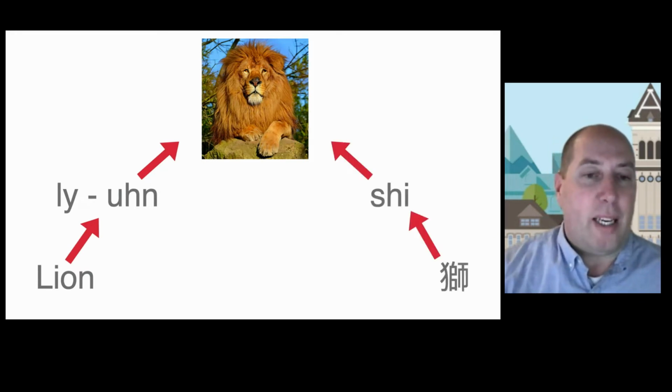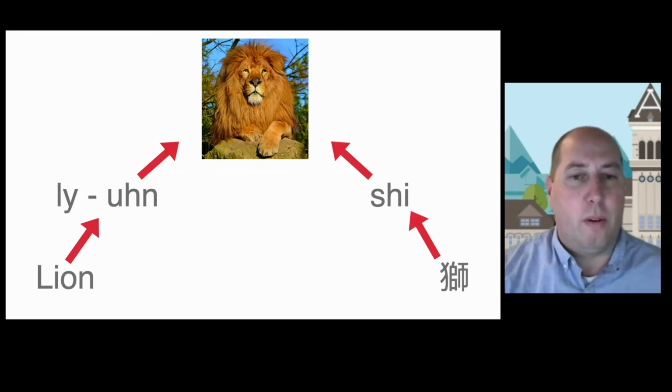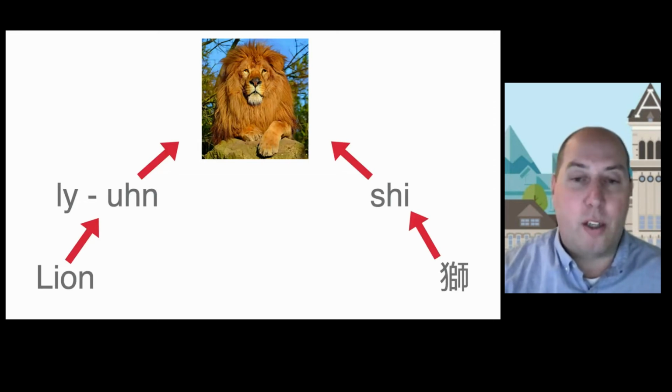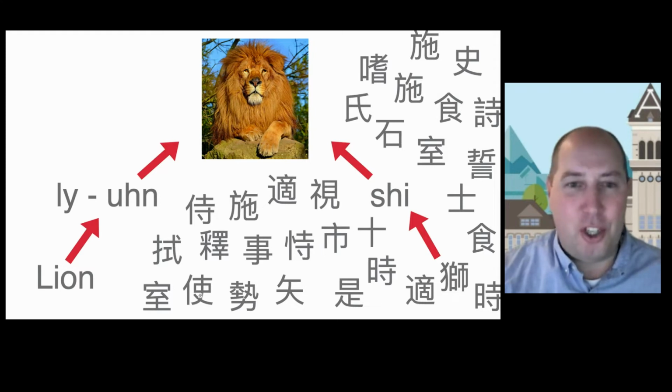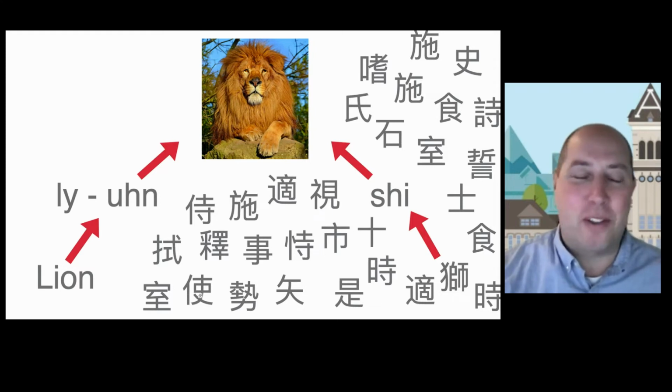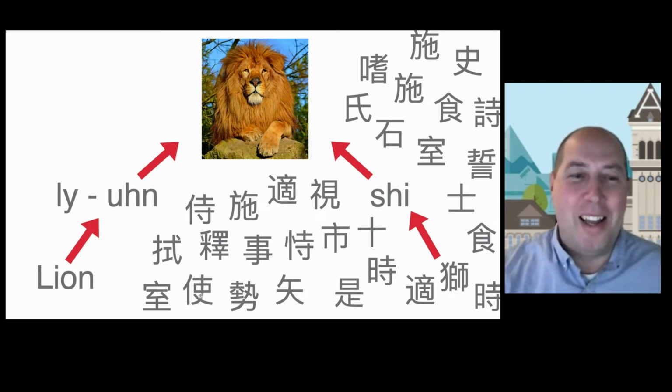In traditional Chinese, there's a similar symbol for lion. Phonologically, it's pronounced shi. And shi can be associated to the meaning of this animal. However, there are dozens of characters in classical Chinese that are all pronounced shi, or variations of that with subtle inflections and differences in various dialects. And if you speak Chinese, you probably know I probably butchered that. But each of those characters means something totally different.